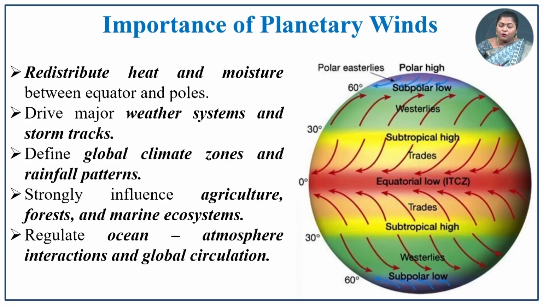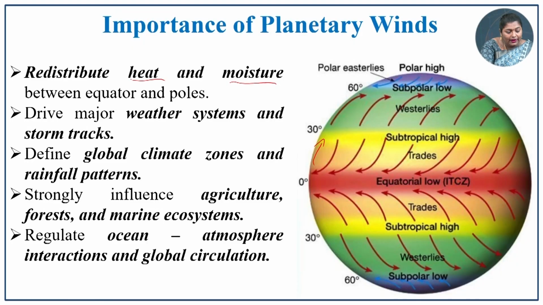The importance of planetary wind is that it redistributes the heat and moisture. It is not keeping them with itself, so where there is intense heat, it is transferred to the area which is deficit. This redistribution is happening because of the planetary winds. It drives the major weather systems, and it is also important to track the storms.